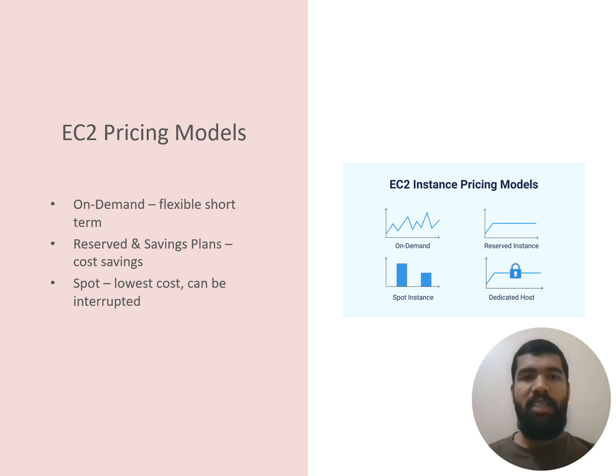We have Spot Instances, which are lower cost and leverage unused EC2 capacity at up to a 90% discount. The trade-off is that AWS can reclaim the instances with a 2-minute warning when they need the capacity back. We also have Dedicated Hosts, which are physical servers dedicated for your use, which can help address specific regulatory compliance needs and can use your existing server-bound software licenses.